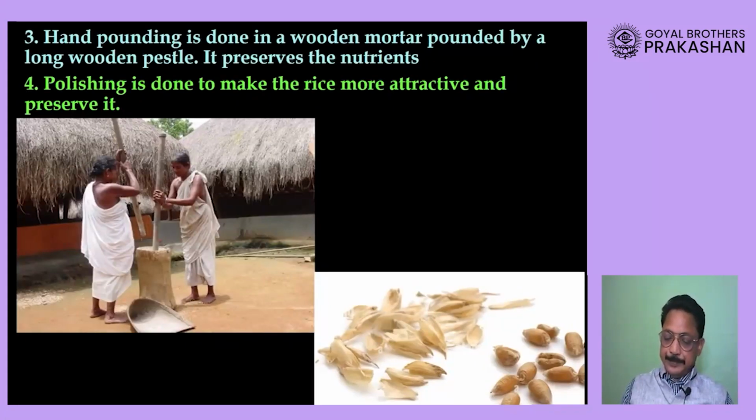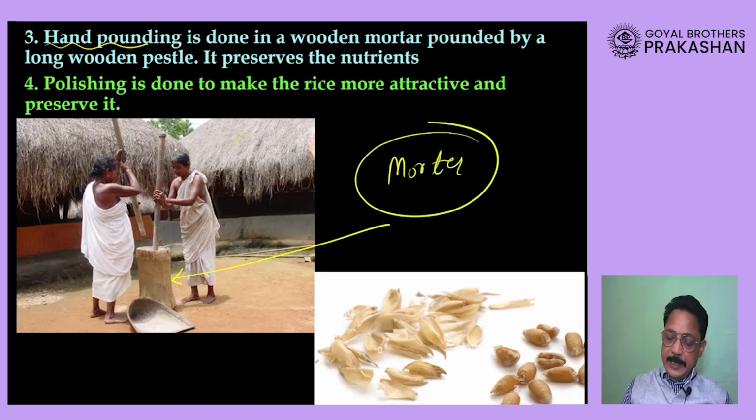Now, another way of removing them is hand pounding, in which you can see here the ears of the crop are put in a mortar, a wooden mortar, and with the help of a broad stick, the people will be beating on it, and that will remove the seed from the ear.